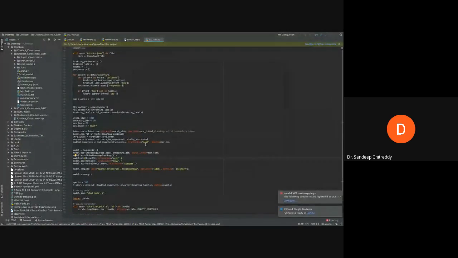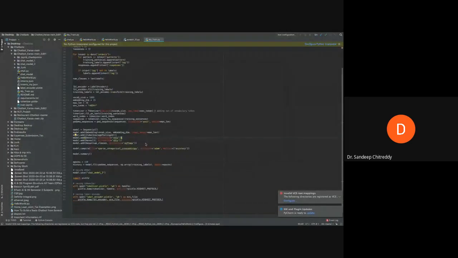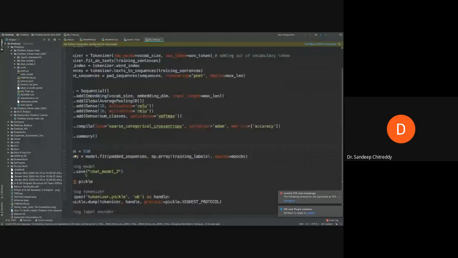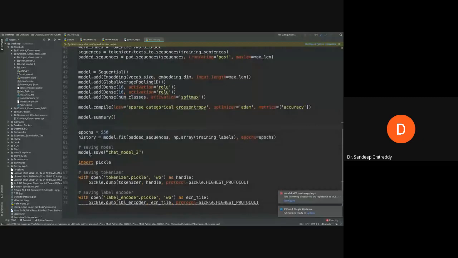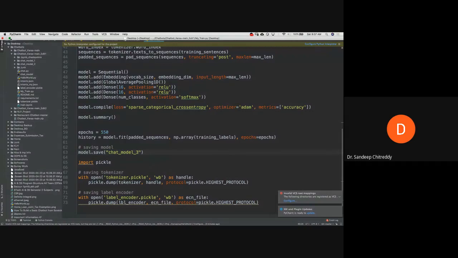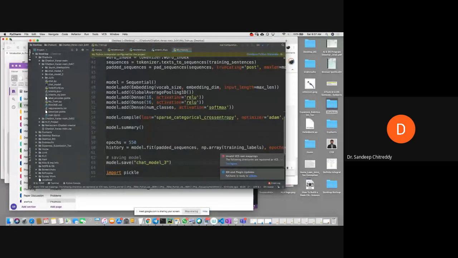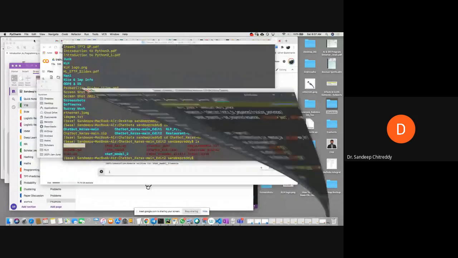Let me go to this program and change the output. The model.save is trying to save here, right? I'll change it to say 3, so that I'll get a new file. I've just saved it. Now let me run this.